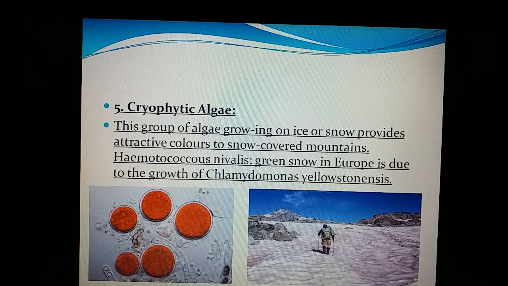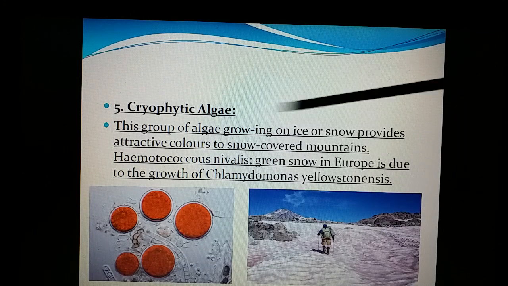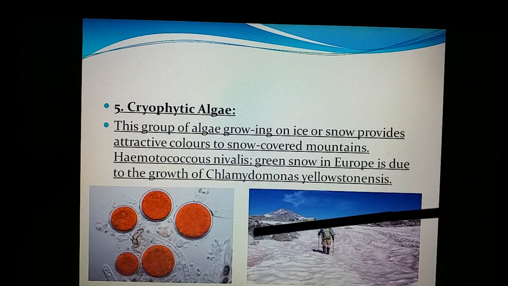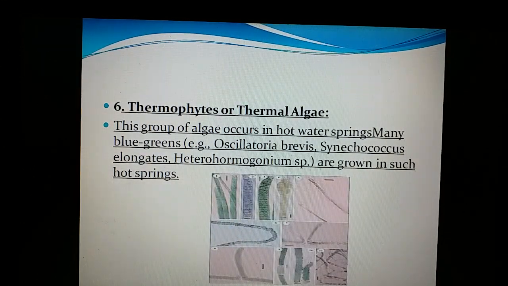And there are cryophytes, the members that are growing on the snow. The Chlamydomonas members are growing, and they have the pigment hematochrome, and they appear red in color. When they are growing on that snow, the entire snow will be red in color. Red snowballs are due to Chlamydomonas nivalis, Haematococcus, and these members growing on the snow. Hence, they are called cryophytic in their nature.